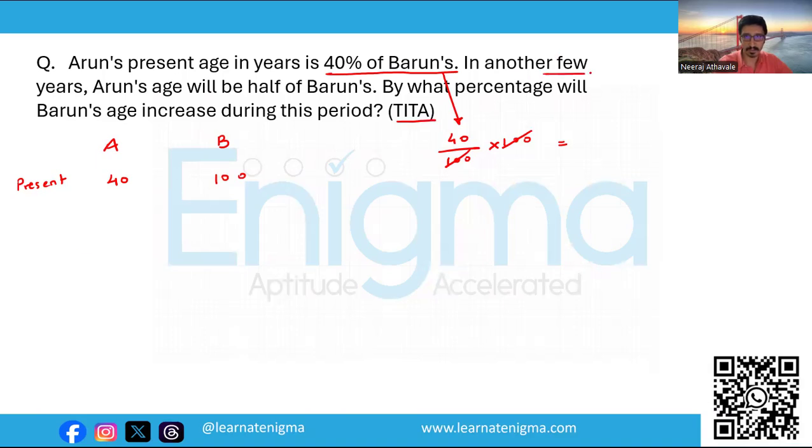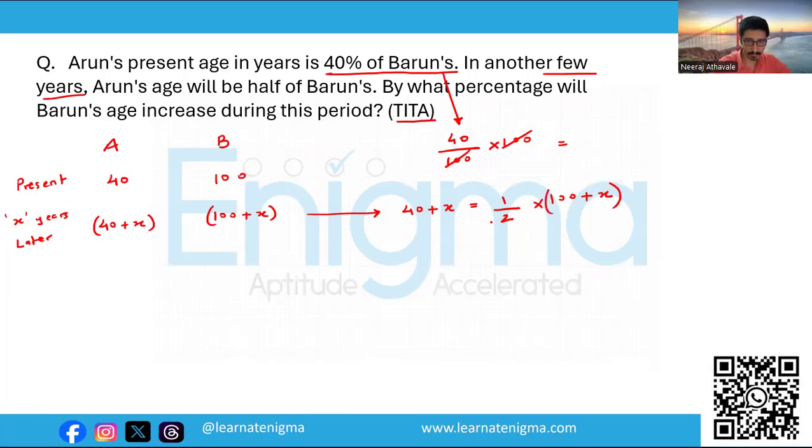Okay. In another few years, let's say X years later, Arun's age will become 40 plus X and Barun's age will become 100 plus X. Both will get older by X years. Now, in this scenario, it is given that Arun's age will be half of Barun's. That means 40 plus X is half of Barun's age, that is 100 plus X.